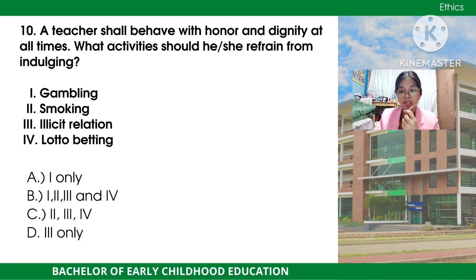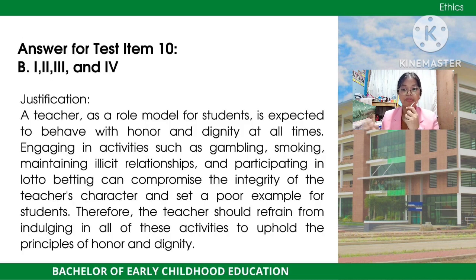A, 1 only, B, 1, 2, 3, and 4. Letter C, 2, 3, 4. And letter D, 3 only. Can you guess the answer of this question? Alright, the answer for this question is letter B, which is all of the above. 1, 2, 3, and 4.